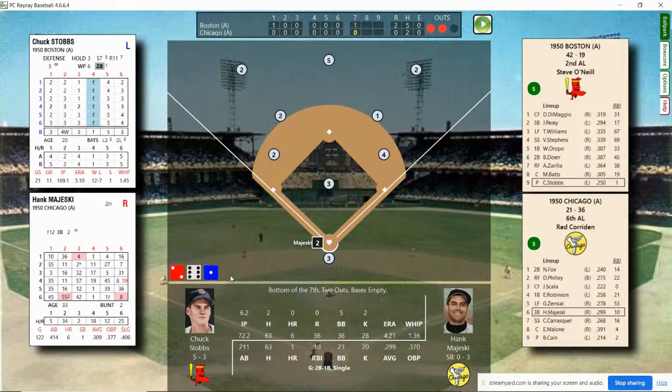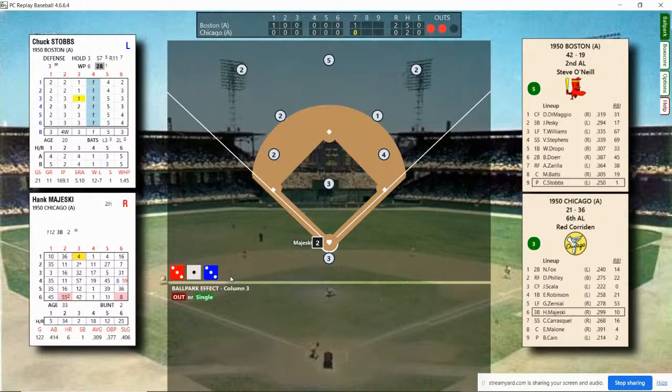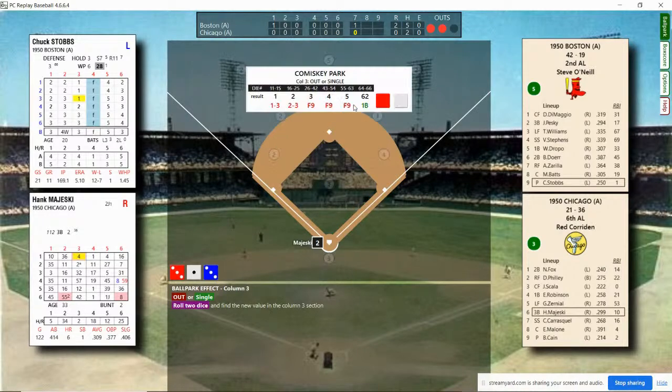Here's the pitch. We're going to have another roll here. And unless the Red Sox are very unlucky, he's going to fly out. And he does, to right field. No runs, no hits, and none left on. At the end of 7, the Red Sox leading 2-0.